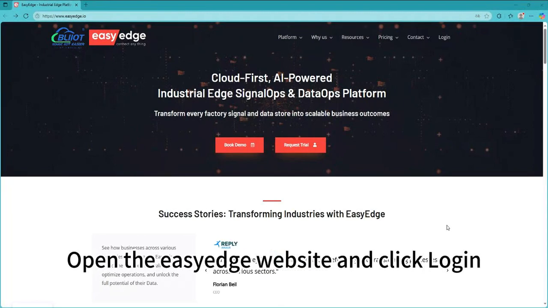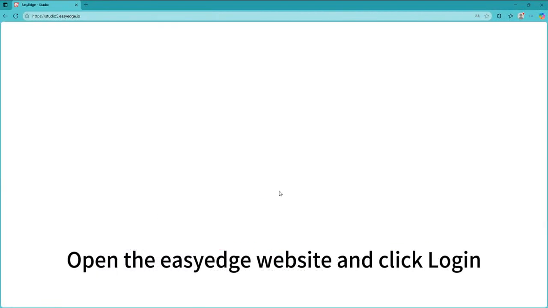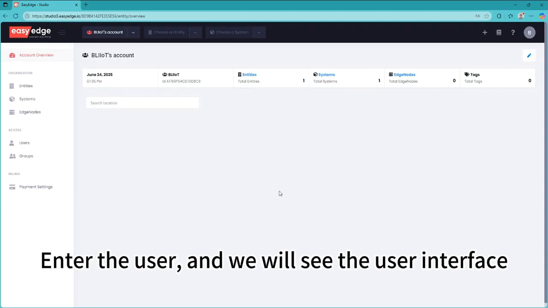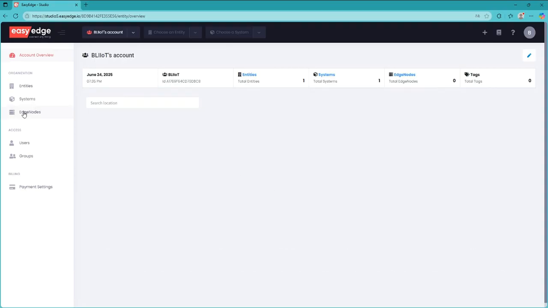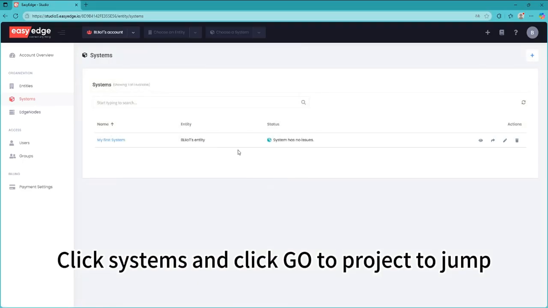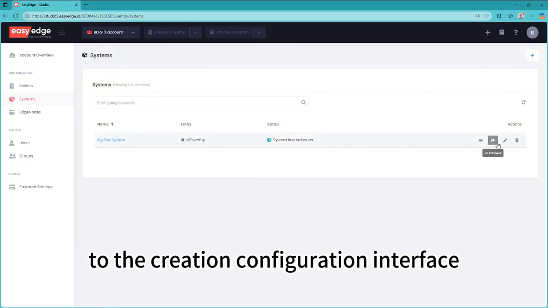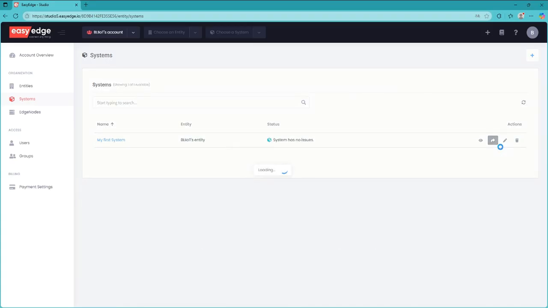Open the easyedge website and click Login. Enter the user, and we will see the user interface. Click Systems and click Go to Project to jump to the Creation Configuration interface.